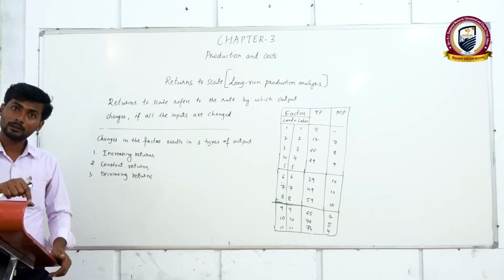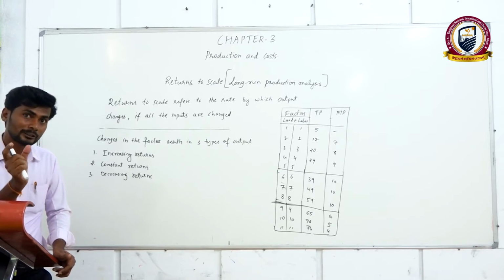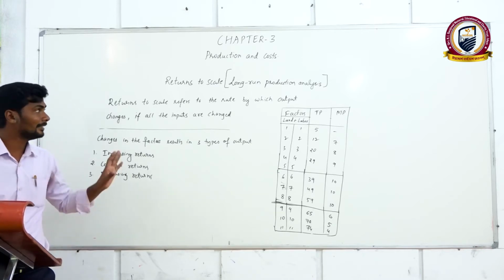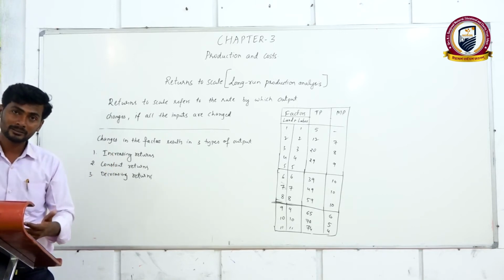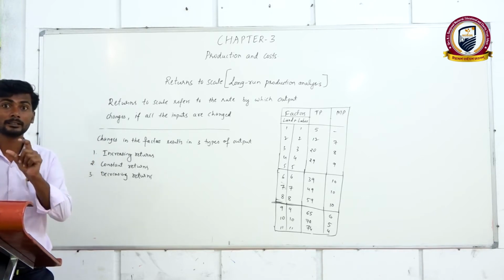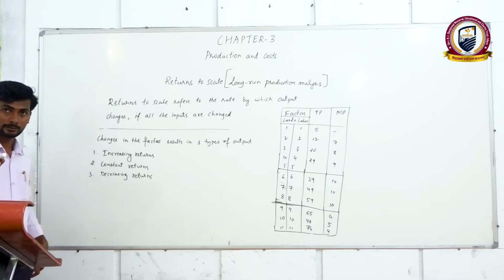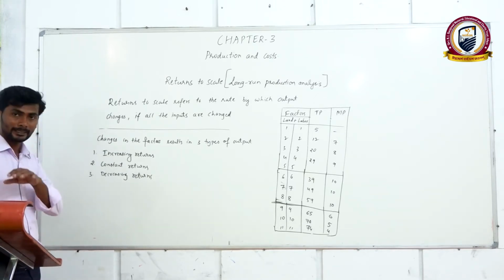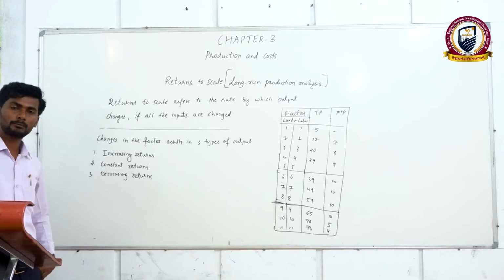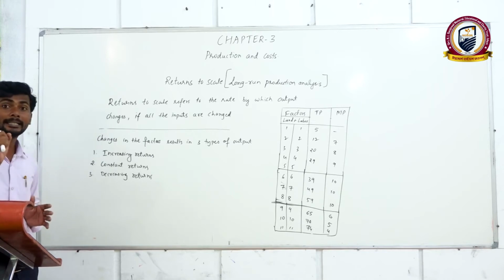In the short term, when output changes, that is called the law of diminishing marginal product. And here, when all the factors are changed, then what is it called? It is called returns to scale. Okay, so this is the meaning of returns to scale. Like I said, when in the long run a producer changes the combination of all the factors of production, this will result in three types of output.